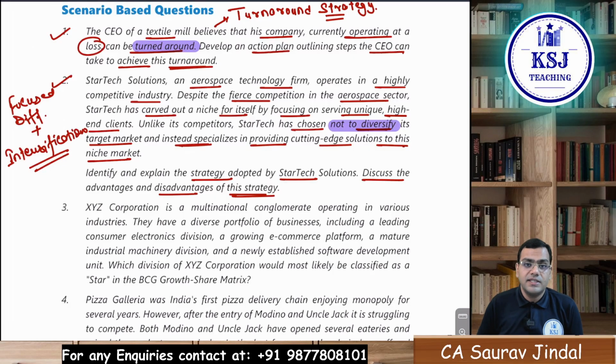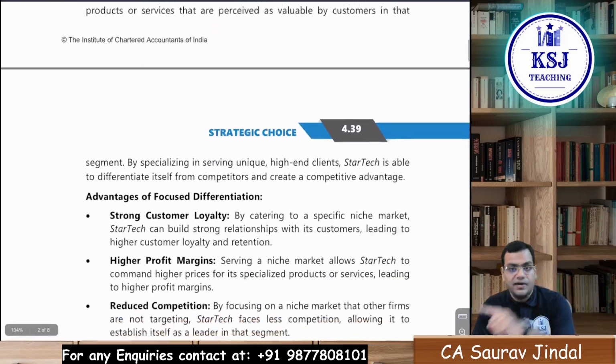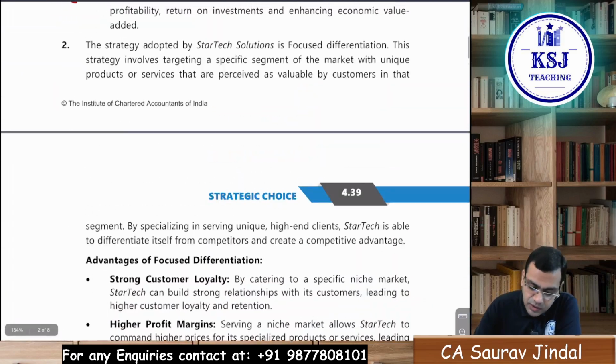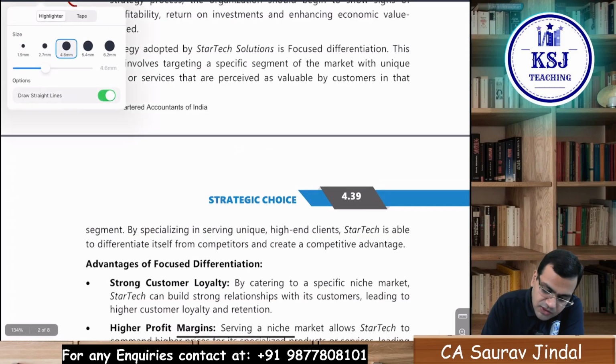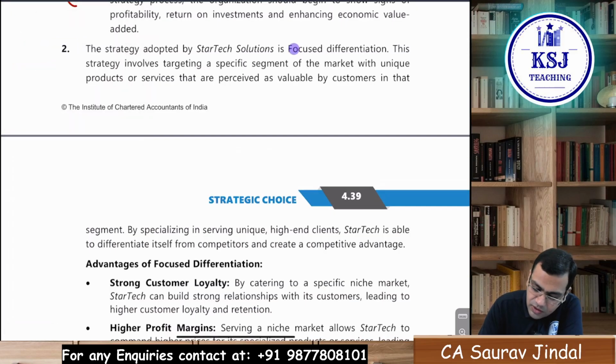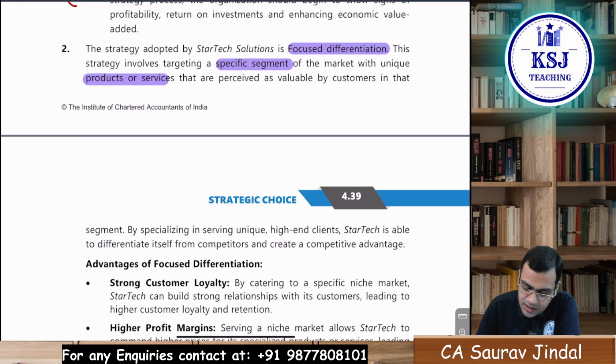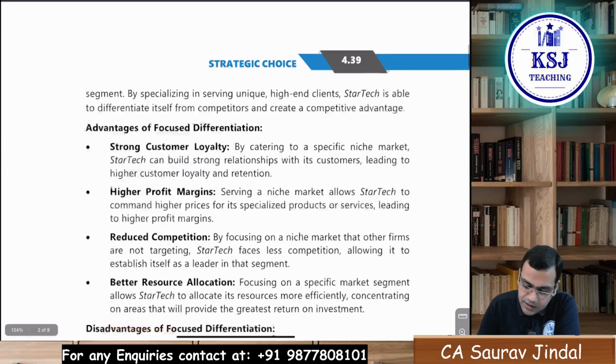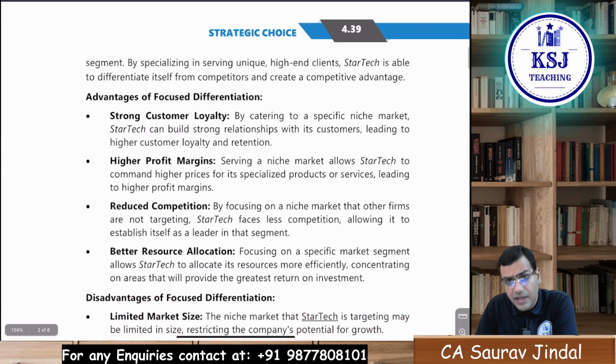If you look at the ICI answer, they have mentioned only focused differentiation and they have given the advantages and disadvantages. That is absolutely fine, right? That this company is going for a focused differentiation, targeting a specific segment of the market with unique products and services that are perceived as valuable by customers. But in this, you will write about the intensification also. Just give a small part of intensification also, that is really important.